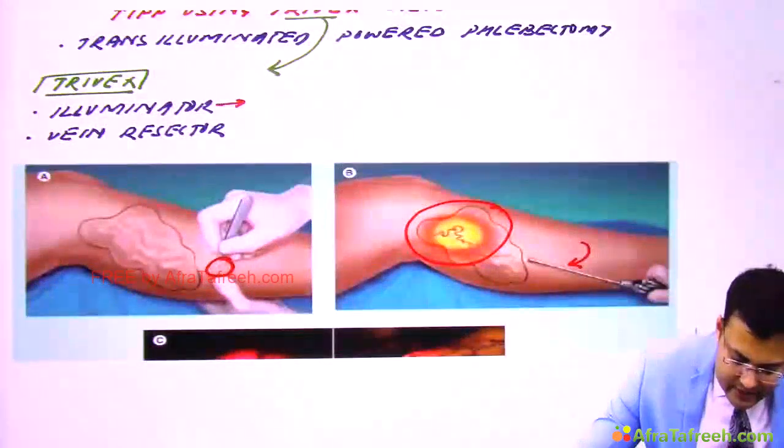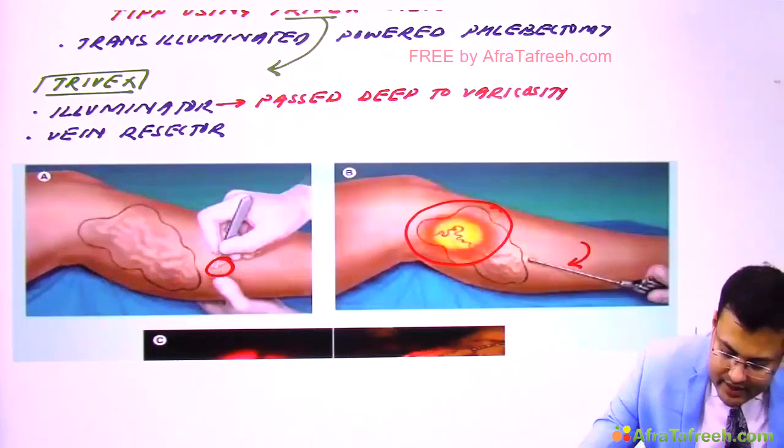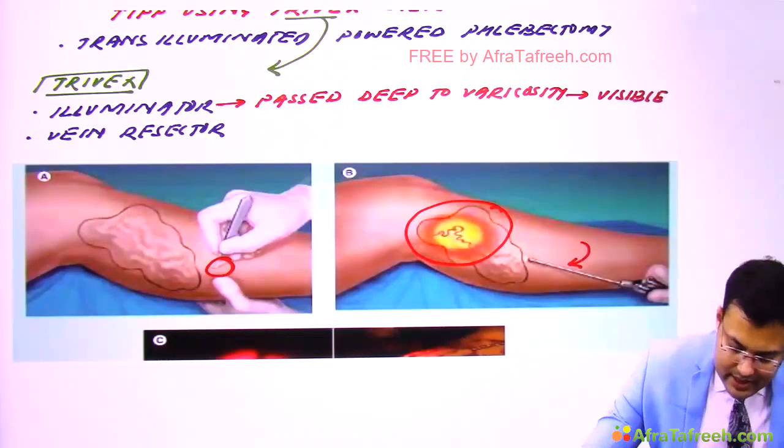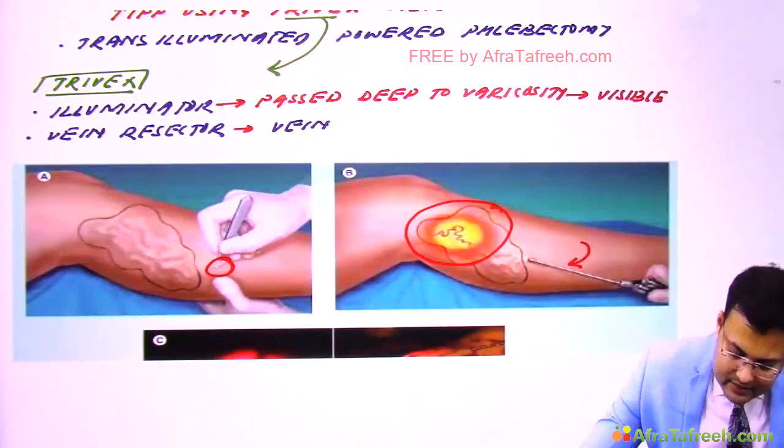So what happens here? This illuminator is passed deep to the varicosity, and because it is passed deep to the varicosity, it becomes visible. After that we insert the vein resector. If we insert this vein resector, the vein is morcellated and sucked.